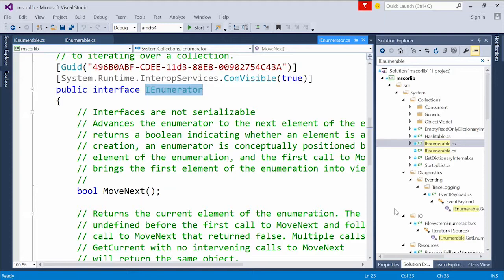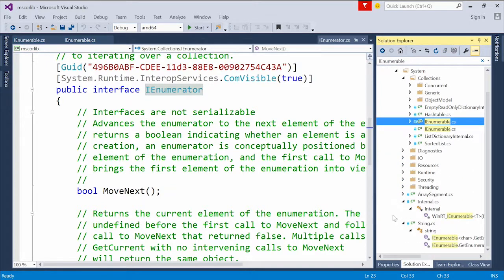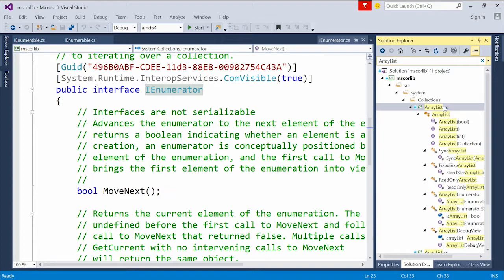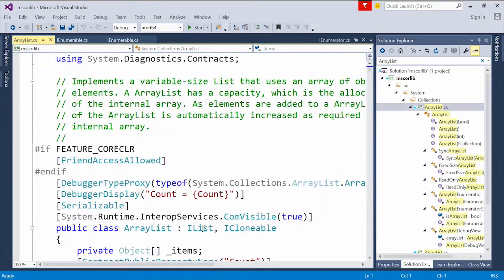Right? So if I look at one of the classes that we looked at earlier, in our System.Collections classes, our ArrayList class that we were examining earlier. So if we go pull that up, we'll look at an implementation of that. If I look at ArrayList, you can see that it implements IList.